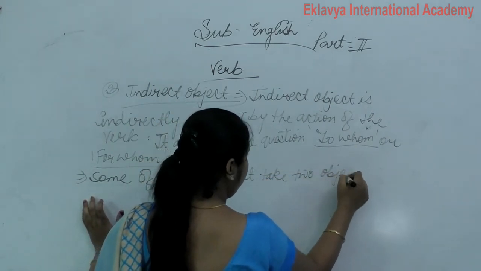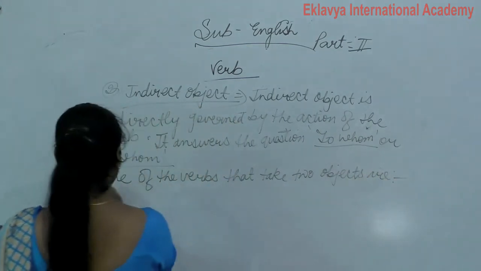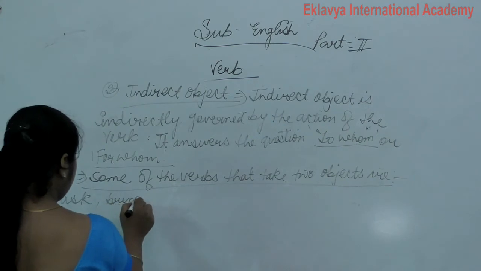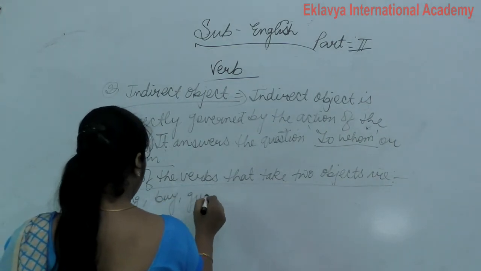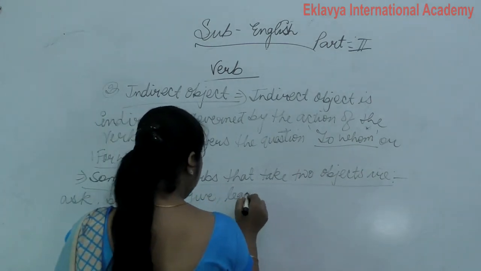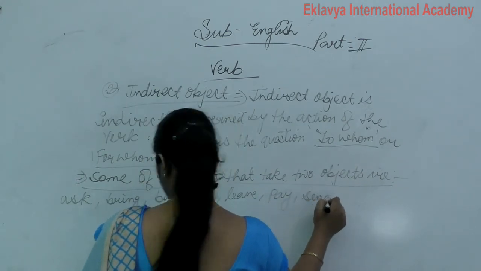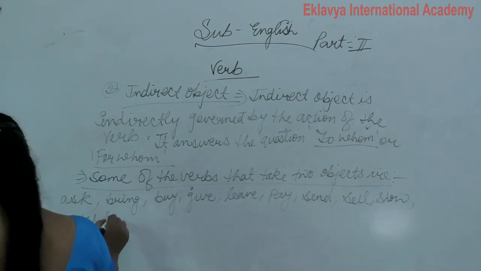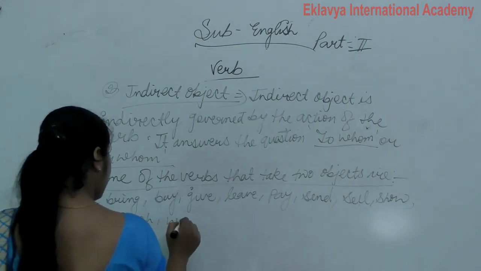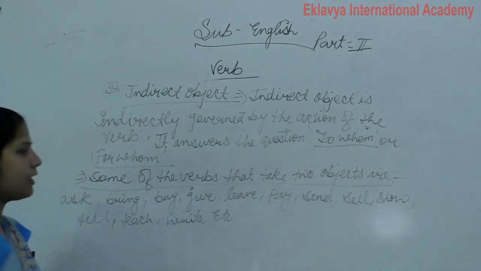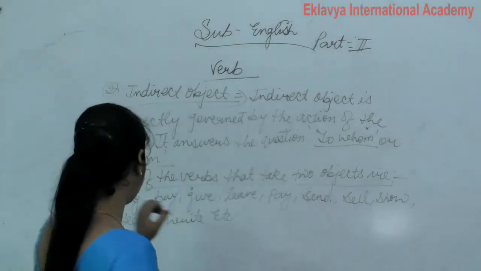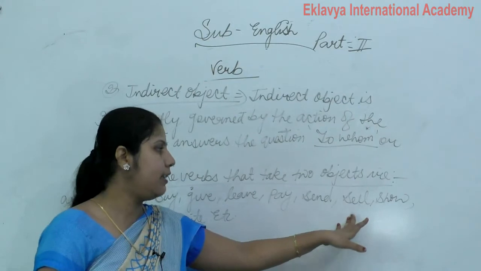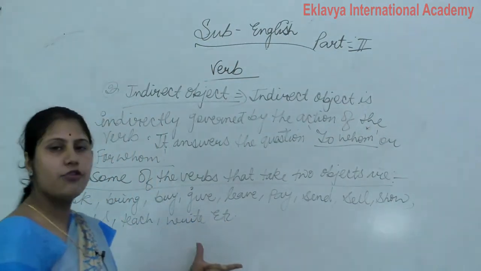Write down some verbs which have two objects: ask, bring, buy, give, leave, pay, send, sell, show, tell, teach, write, etc. So these are some verbs which take two objects.